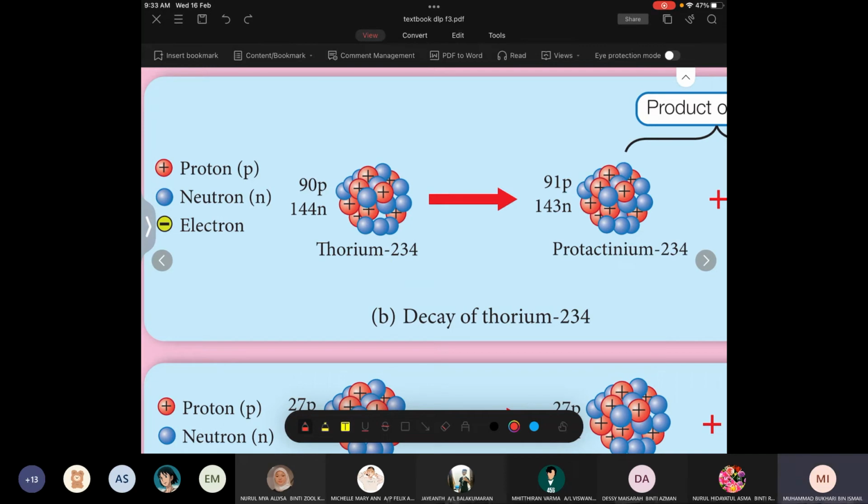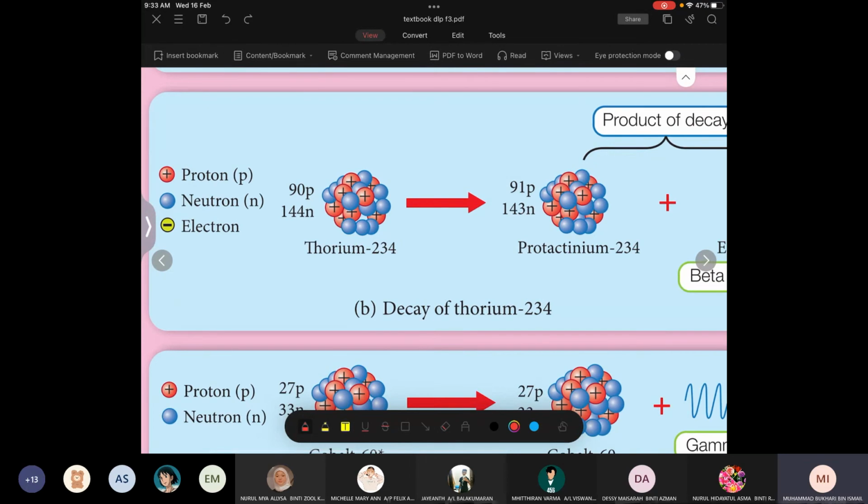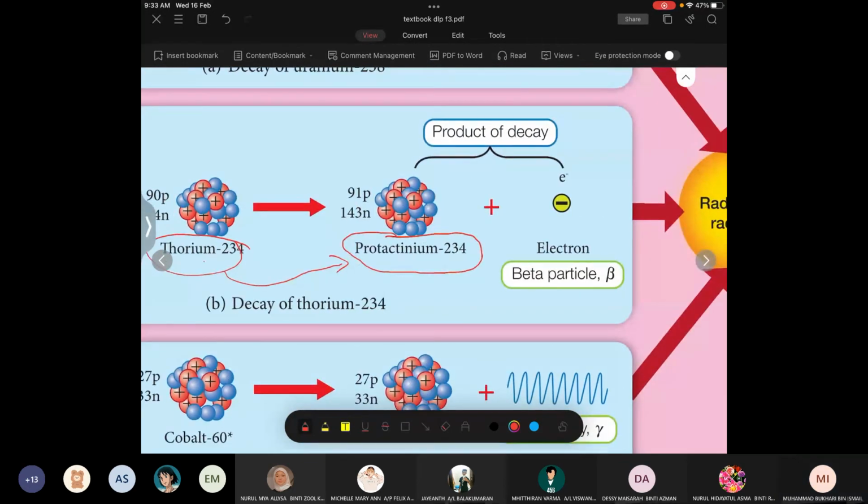Okay, now look at the difference. Now, after the decay, the thorium here will change to protactinium, and then it will release a beta particle. Beta particle is actually an electron. Please remember that. Beta particle is actually an electron.